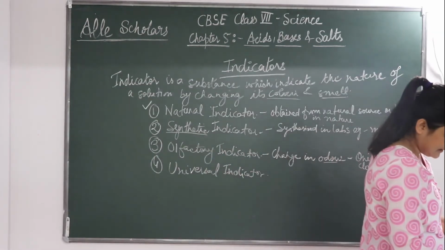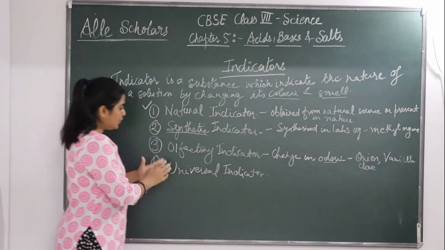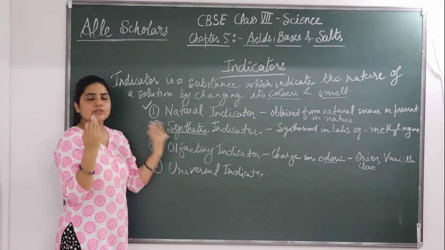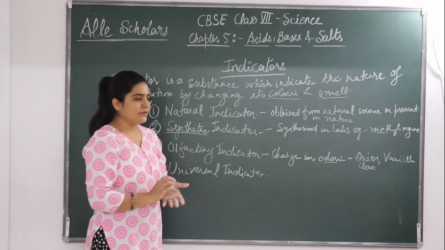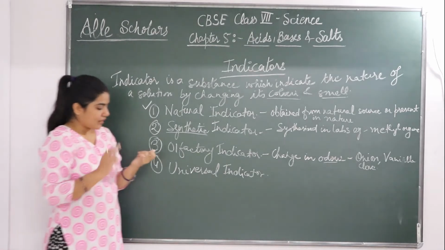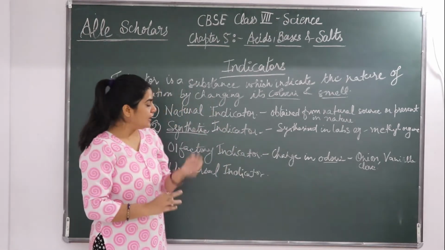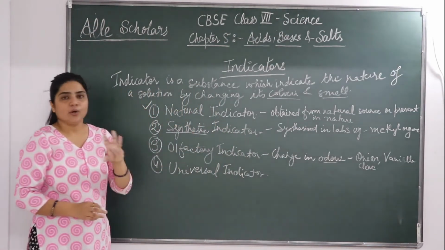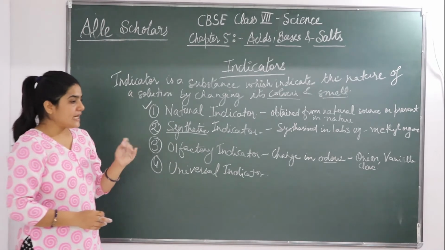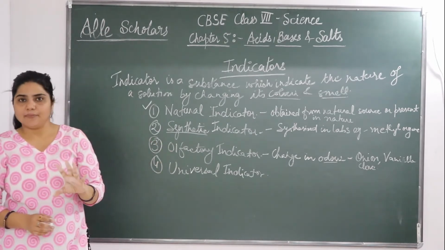Okay, and the next comes the universal indicators. So universal, as the name itself says, universal. पूरे universal है वो, common है. So using litmus paper, phenolphthalein, methyl orange, etc., only the acidic and basic nature of a chemical solution can be determined.